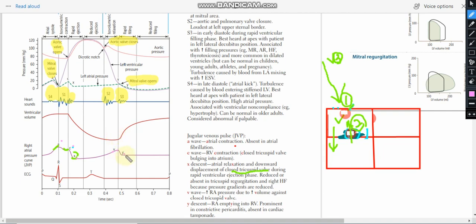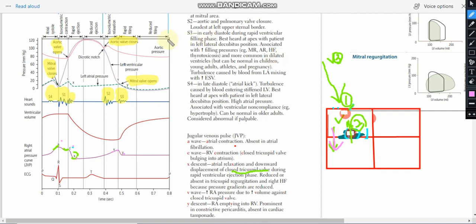And Y is when the blood flows from the atrium to the ventricle, so it is during the rapid filling phase, right? The thing that they will ask you is the relation with the heart sounds. So this is important.